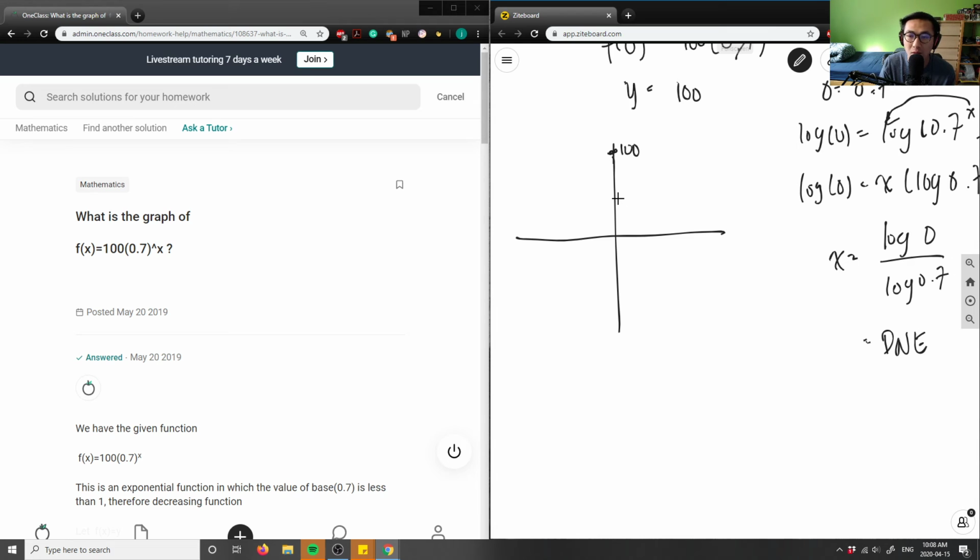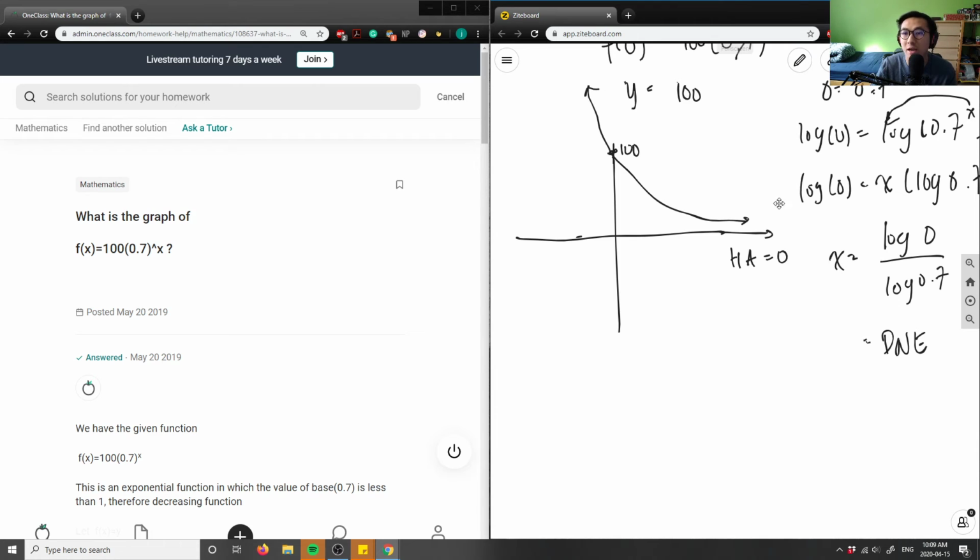So from here it's going to come up like this, and then it's going to drag slowly and decrease to 0, because we know this is a horizontal asymptote. This here, I'll say horizontal asymptote, or an infinite discontinuity, HA equals 0 here. So that's all we know about our graph.